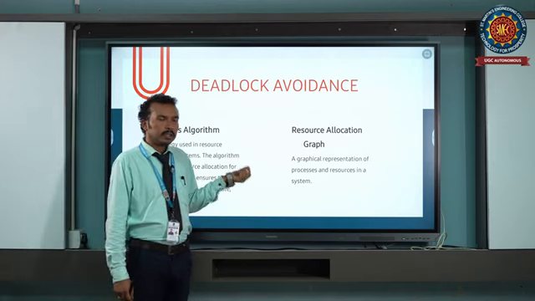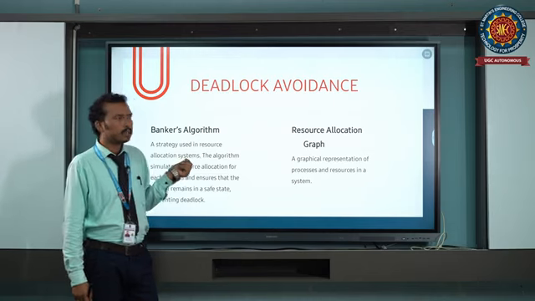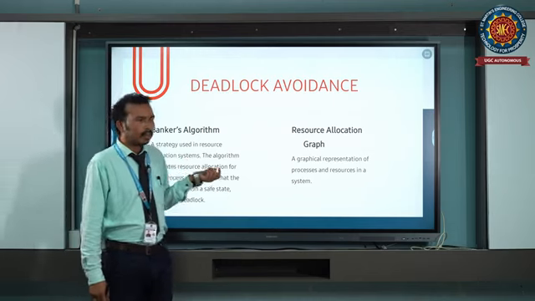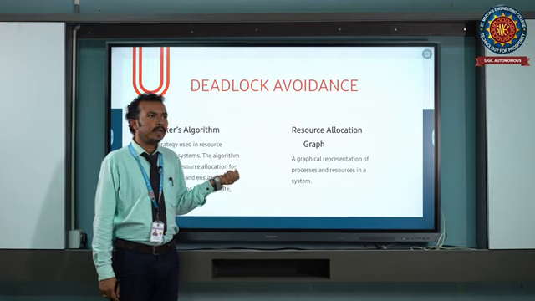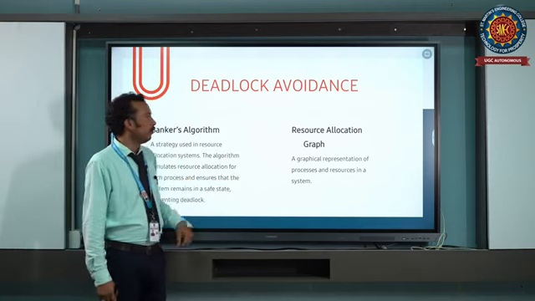If the requested resource is available, then it is immediately allocated to the requesting process. Otherwise, the requesting process must wait until the requested resource is available.